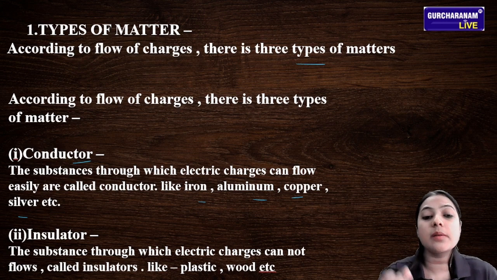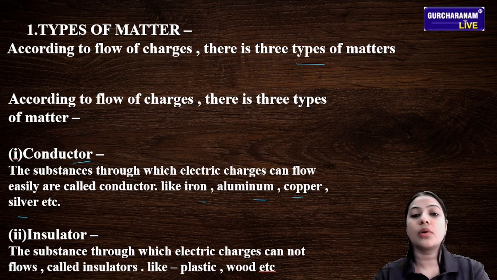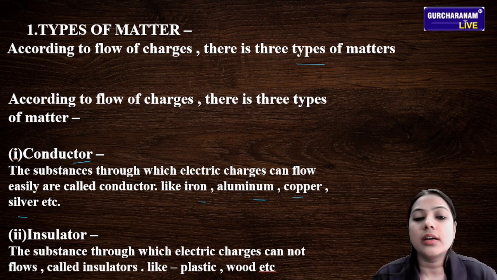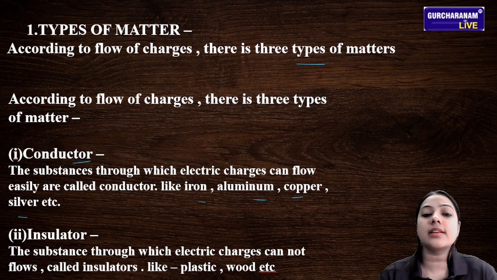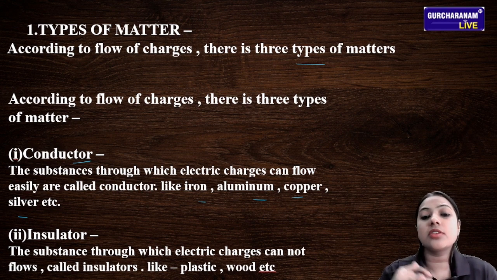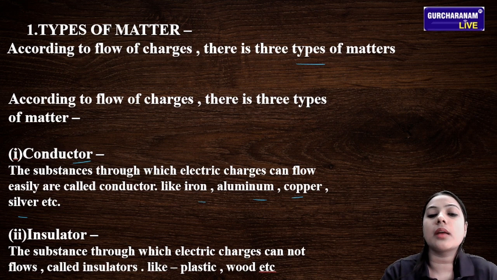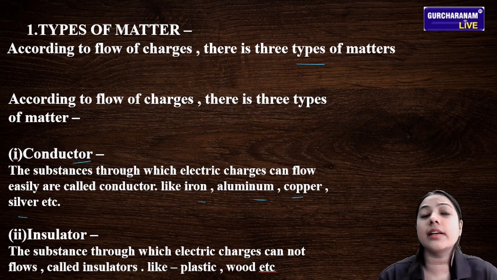If you are talking about an insulator, what is an insulator? The substance through which electric charges cannot flow. The flow of electrons, the flow of electric charge, is completely blocked in an insulator. Examples of insulators are plastic and wood. Do you see electric current in plastic?